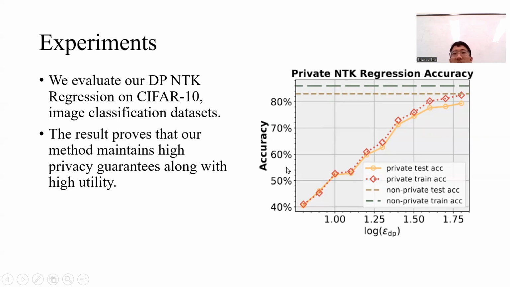We can see that when the privacy budget is very low, which means a very high privacy guarantee, for example log epsilon here is only 1.5, our method still keeps around 75% accuracy on the classification task, while the non-private version has only about 82 or 83% accuracy. This experiment demonstrates that our method can have a very high utility guarantee along with a very high privacy guarantee, which showcases the power of our algorithm.